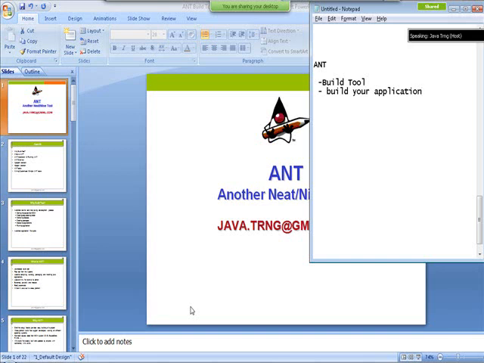So in general, in real-time applications, what exactly happens? It's not just plain Java programs. It's web applications, EJB applications. They have to create some deployable files. So they have to do many things. For that they might want to create a specific folder structure. We will talk about that going forward.